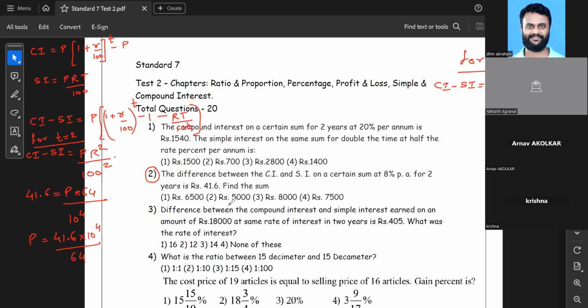But what they're asking is basically the sum. Find the sum. So how do we find the sum? In this case, I'll give 10 seconds for you guys to think on it, and then I'll give you the formula.